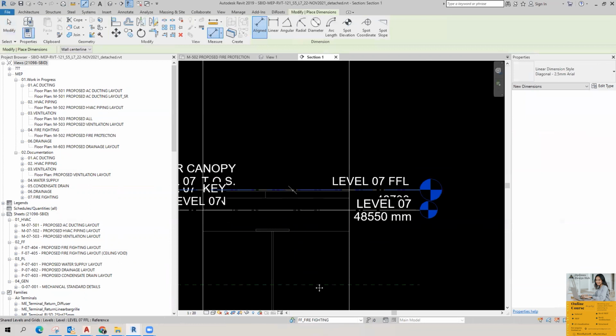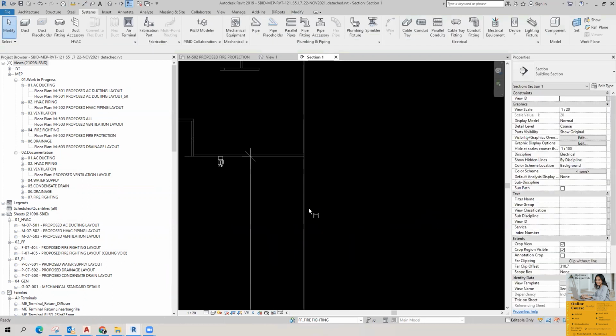You can find the ceiling height level. Select the sprinkler, and you can provide the offset value. Okay, and I'm making a copy of this one, like this. Place all the sprinklers.